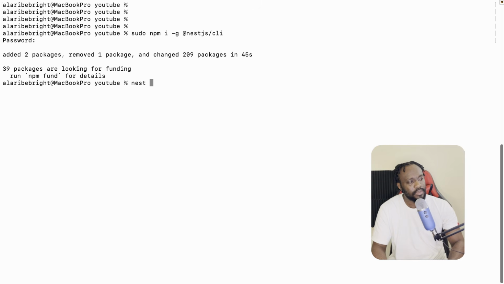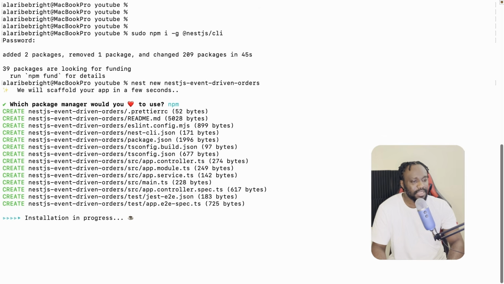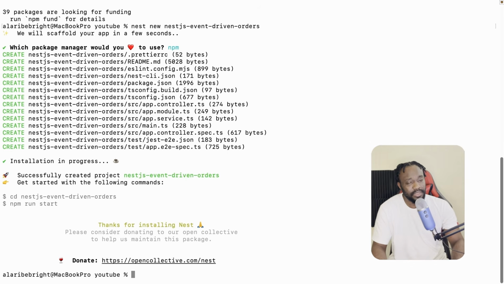Now I'm going to generate a new NestJS project making use of the CLI, and this is not the interesting part of the video, so I'm going to move through this pretty fast. But I want you to see this happen because I'm not going to be skipping a single step in this build. So next, nest new nestjs-event-driven-orders, the name of our application. I'm going to go with npm as the package manager of choice, and this is going to give us a full working NestJS application out of the box. So let's wait for the installation to complete.